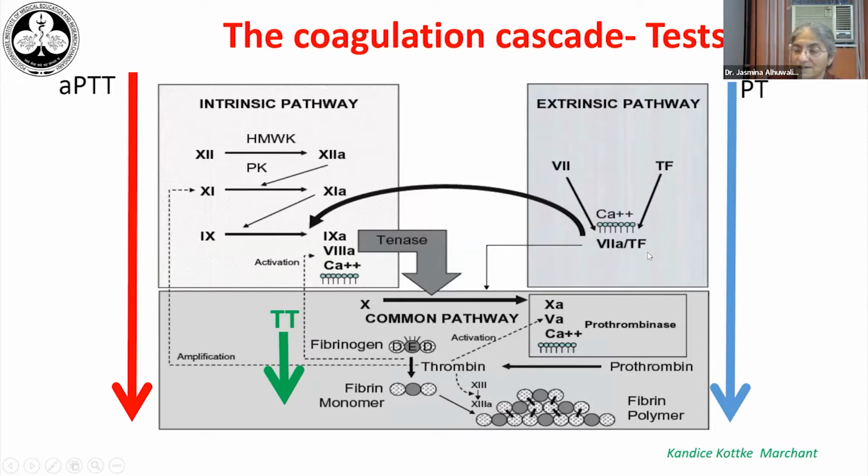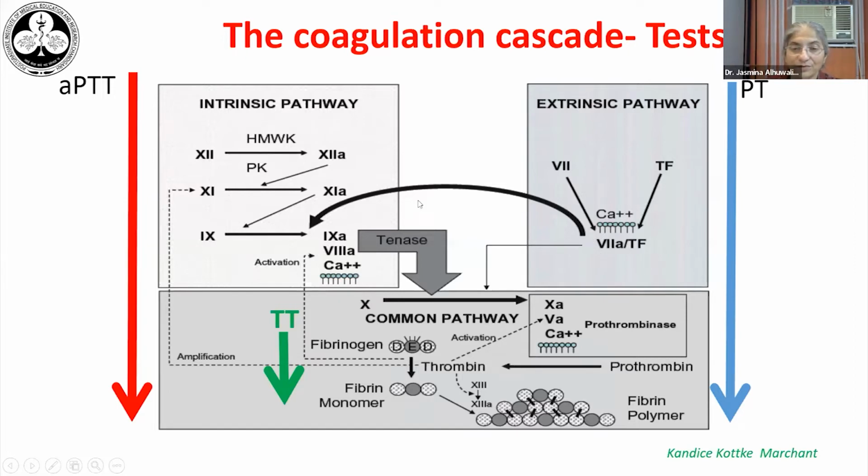This 7A tissue factor complex forms the extrinsic 10Ase, which acts on factor 10 to convert it into activated factor 10A, which binds with factor 5, calcium, and phospholipid, and converts prothrombin to thrombin. This pathway can be tested by the PT test, and as we can see, it is heavily relying on the levels of factor 7.